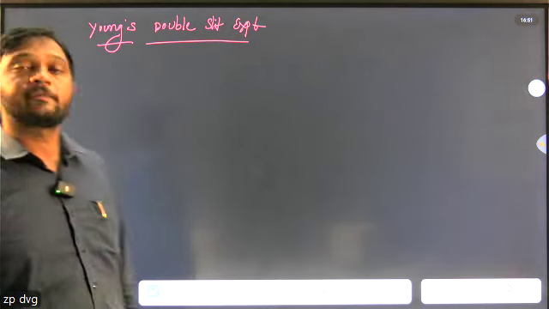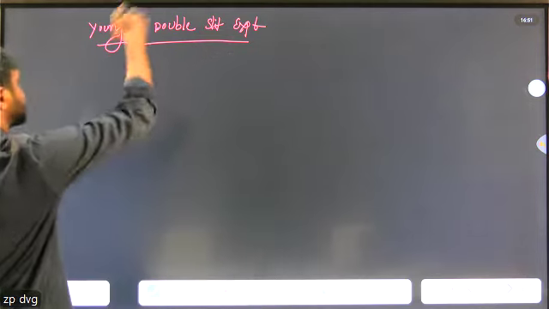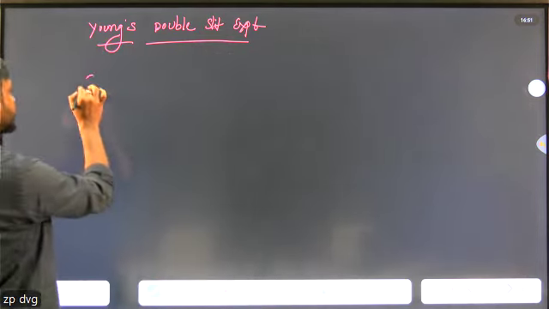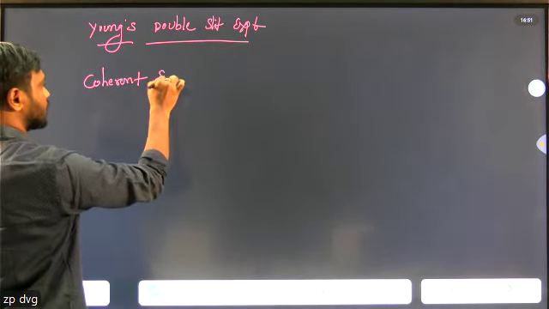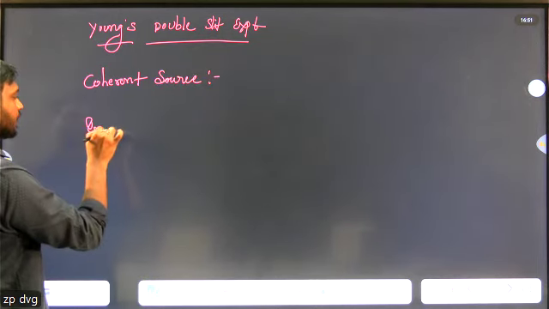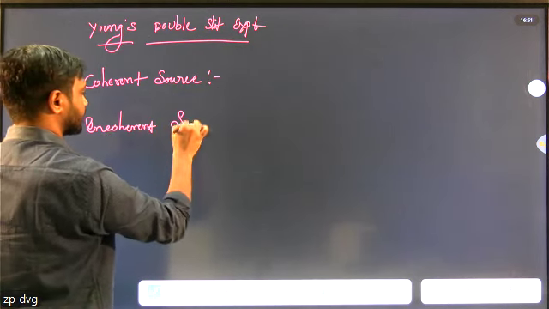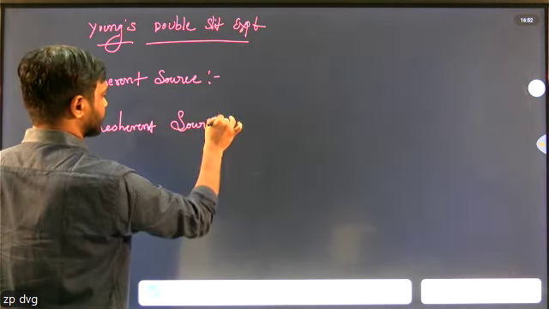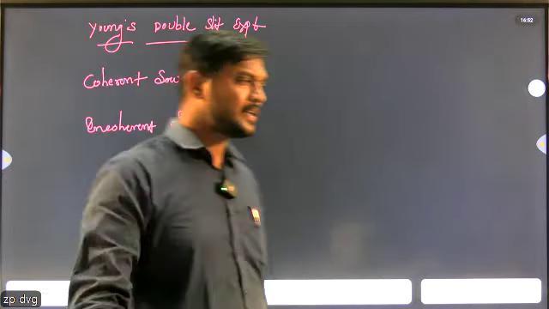And what is the condition for a sustained interference pattern? And most important, before explaining Young's double slit experiment, first, what is a coherent source? Next one is incoherent source. First one is coherent source, second one is incoherent.